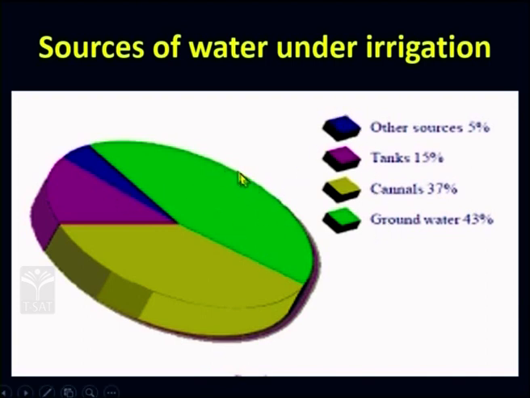Dear students, this is a slide which shows you the sources of water under irrigation. So when you look at this pie diagram, you understand that the green color over here represents groundwater. So farmers depend a lot on this groundwater for irrigation. Followed by this is the yellow color area, which means the land is irrigated from the water coming from canals. Pink stands for the water coming from tanks. Similarly, a small area is from other sources.